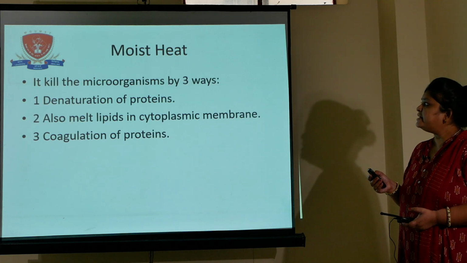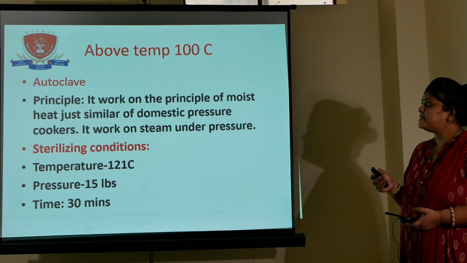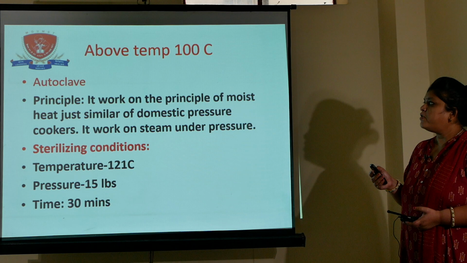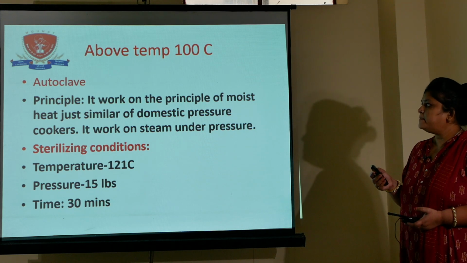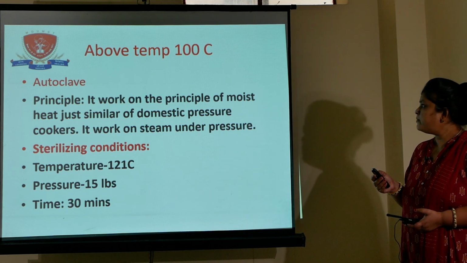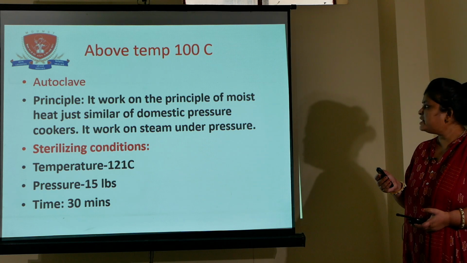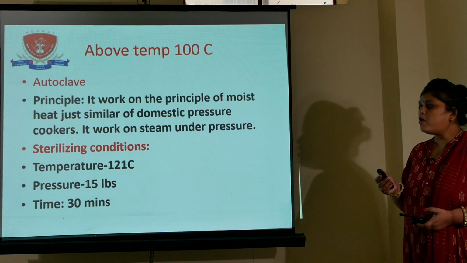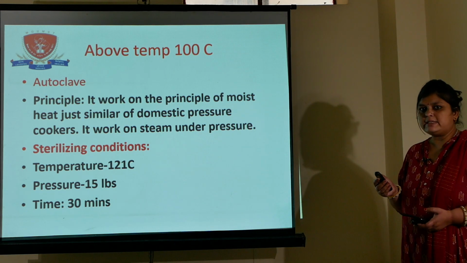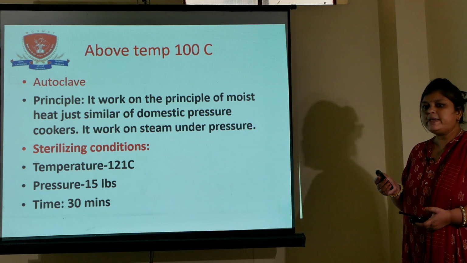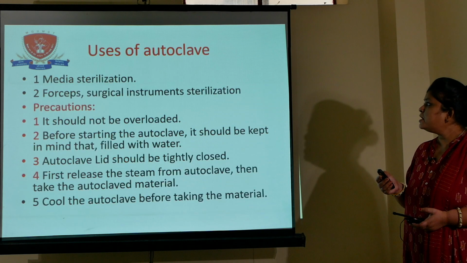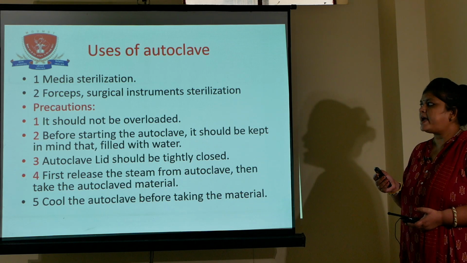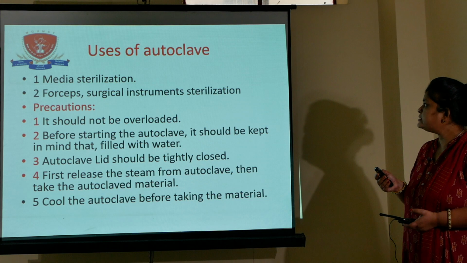Now the next method is the above 100 degrees Celsius temperature method, in which the autoclave comes, and this autoclave is the most important method for sterilization of the media. Principle of the autoclave: it works on the principle of moisture, just similar to our domestic pressure cookers, it works on steam under pressure. Sterilizing conditions of autoclave: temperature 121 degrees Celsius, pressure 15 lbs and time is 30 minutes.